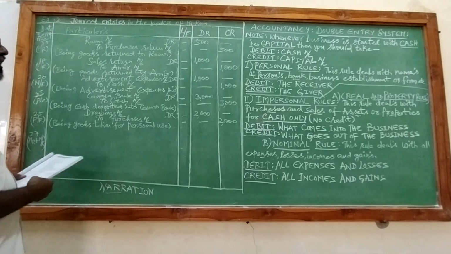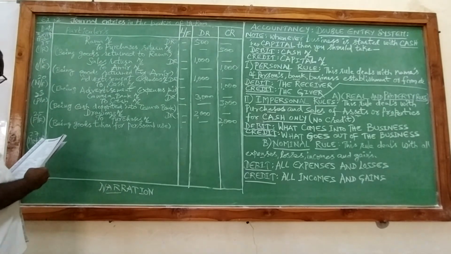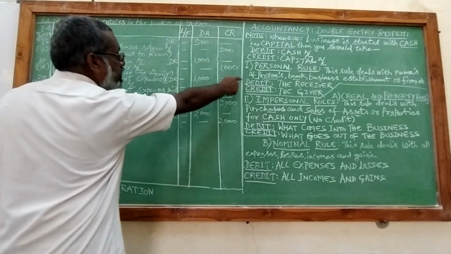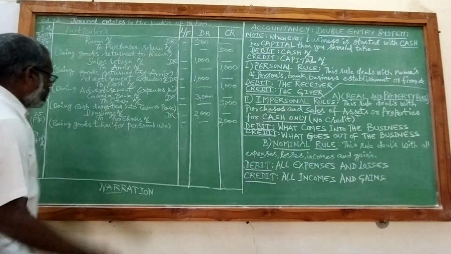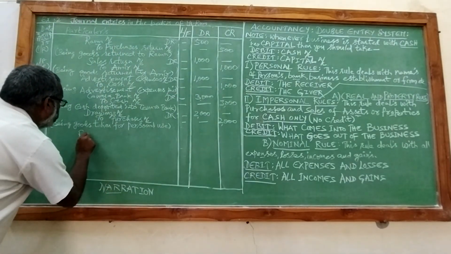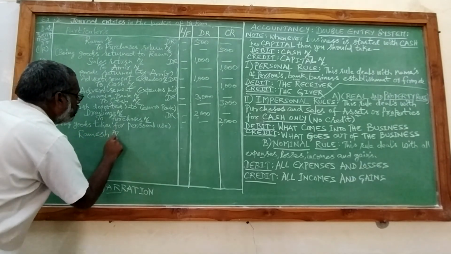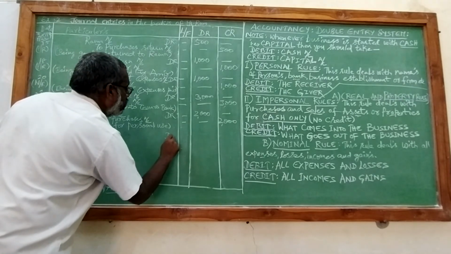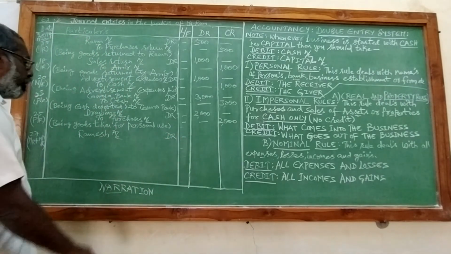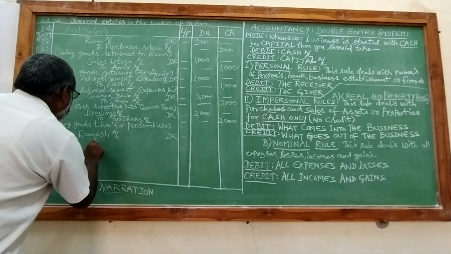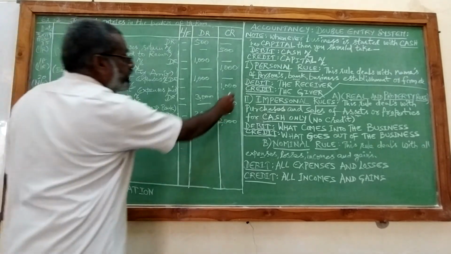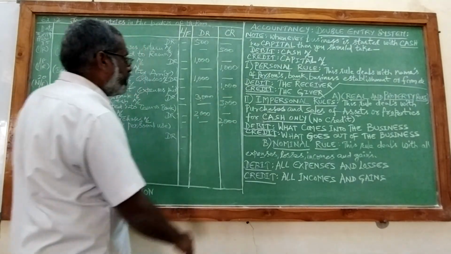So first we will deal with the personal rule. Cash paid to Ramesh. Debit is the receiver. Ramesh is the receiver. To credit the giver, what we are giving